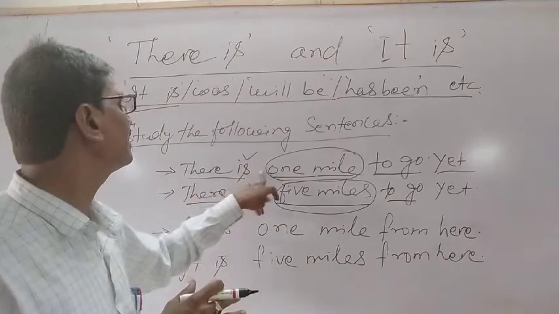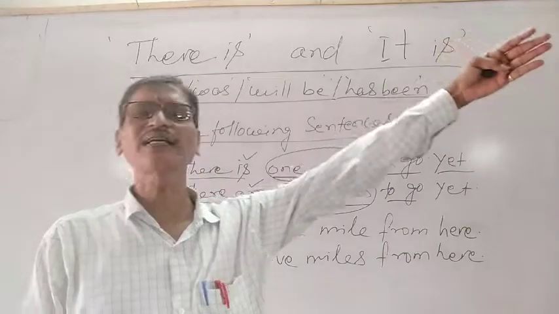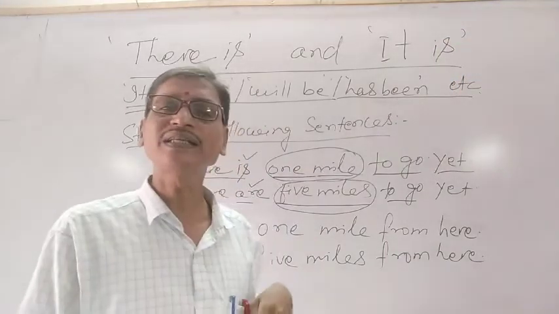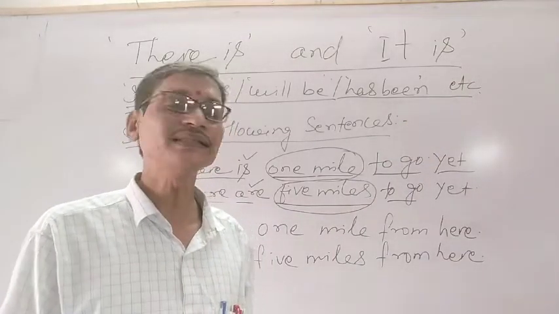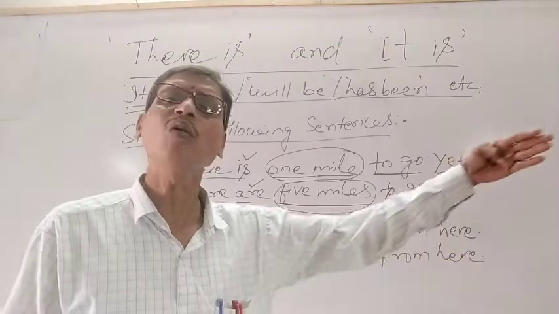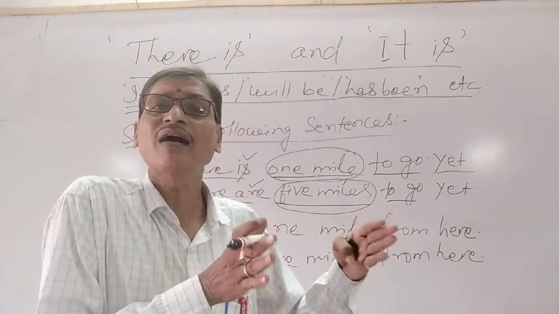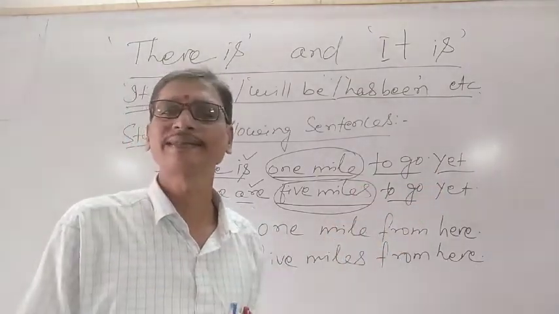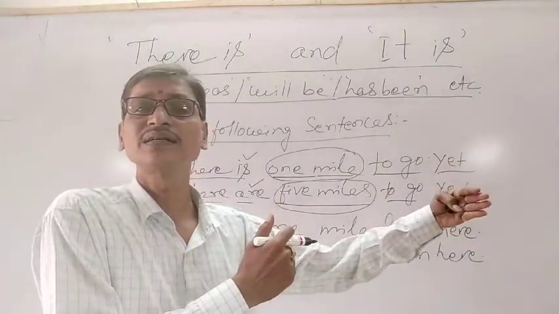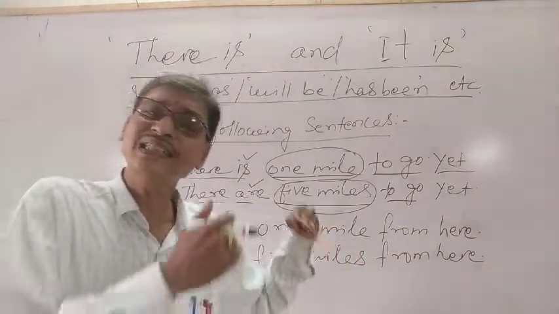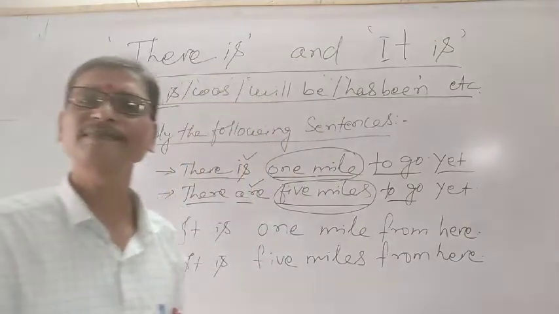So here you see, there is 1 mile to go. Now we are walking, we want to reach a certain destination, and at this point we think, how much distance is still left? That means we have to cross 1 more mile so that we can reach the destination. So this is the existence of a distance of 1 mile. Similarly, 5 miles to go yet means we still have 5 miles to walk to reach the destination point.